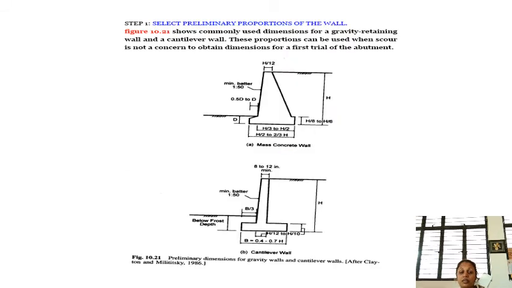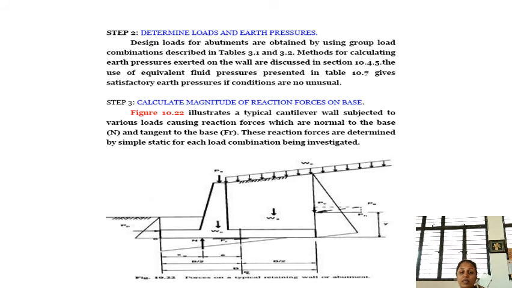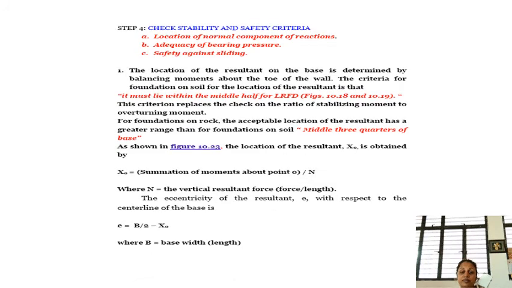First we need to select the preliminary proportions of the wall. Assume the preliminary proportions. What will be the top width, the bottom width, the thickness of the toe, the heel, everything has to be selected. Then we have to determine the loads, the earth pressure, then the magnitude of the reaction forces. What will be the live load on the abutment due to the approaching load, due to the backfill, the self weight of the abutment. Everything has to be calculated.